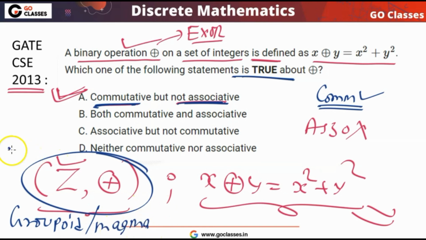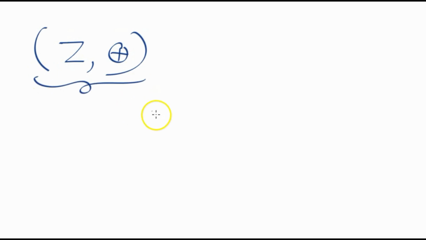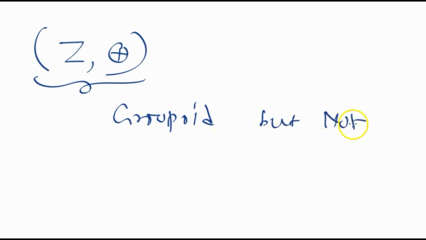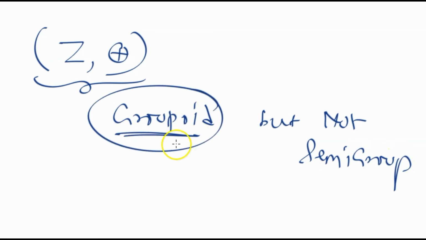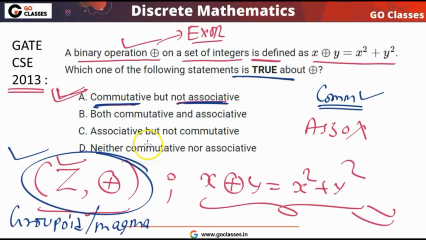This structure Z comma exclusive OR is a groupoid but not a semigroup, because the associative property is not satisfied. So this is our question, GATE 2013, and the answer will be option A.